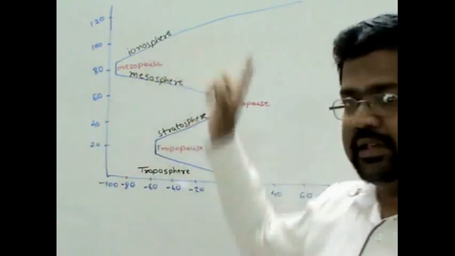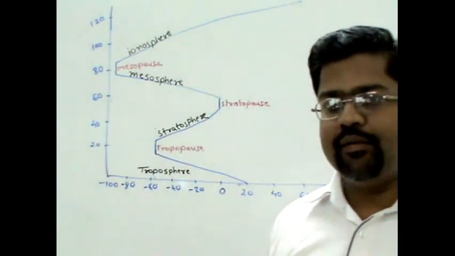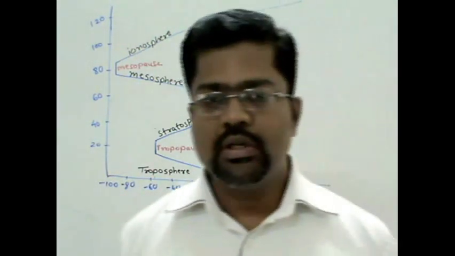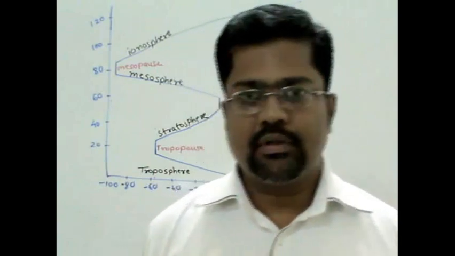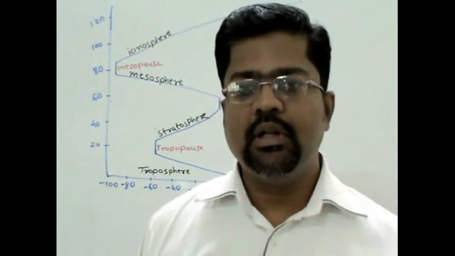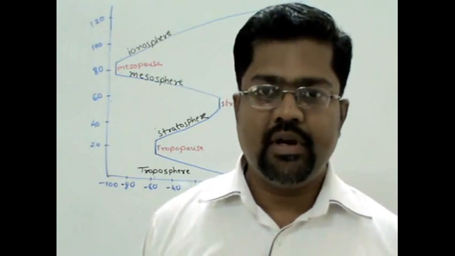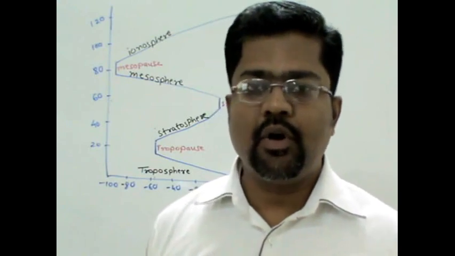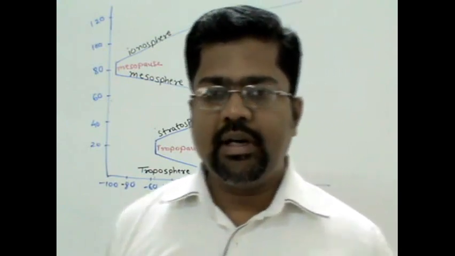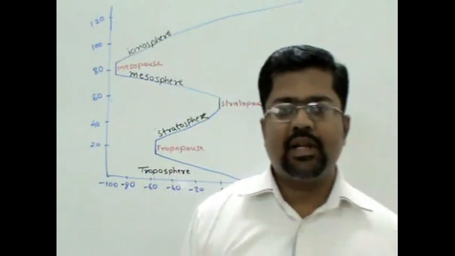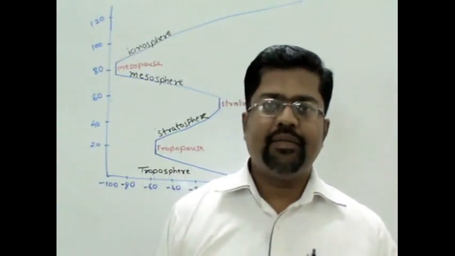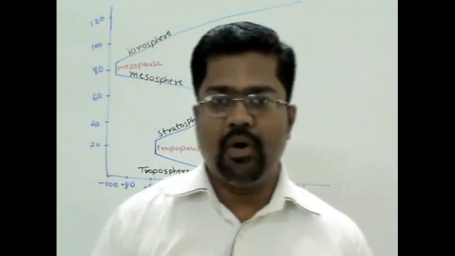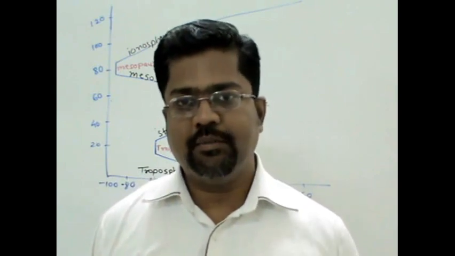Now these ions are present. You are aware what an ion is? If an electron is lost or gained, but here the answer is lost from an atom, then ions are produced. For more detailed discussion, just refer to our initial basic chemistry lectures. There we have discussed what an atom and an ion are, especially in the periodic table lectures where we discussed ionization potential. So here the energy supplied is so high that atoms exist in the form of ions, and this is called the ionosphere. Now this ionosphere part is very important from a radio communication point of view.